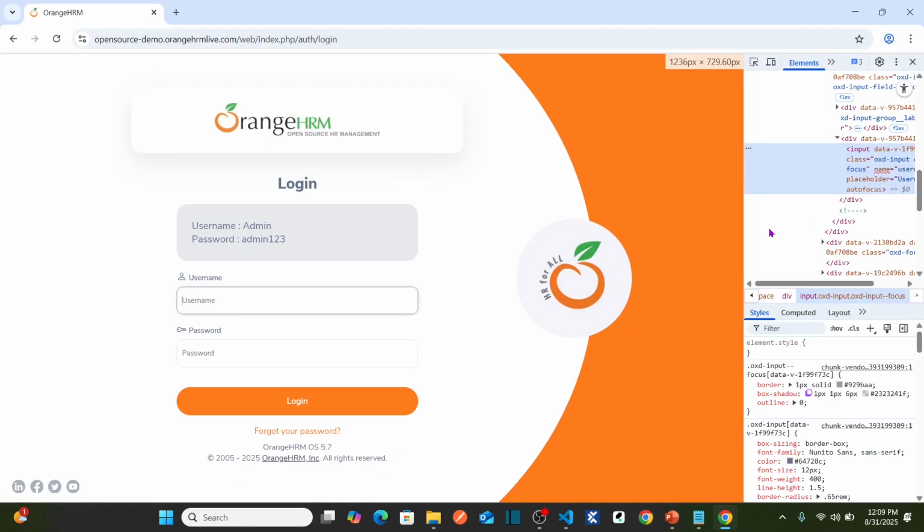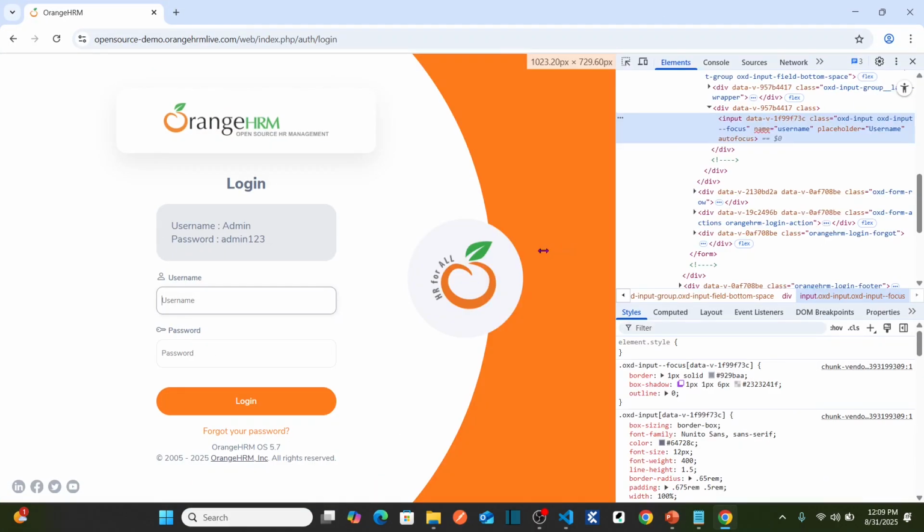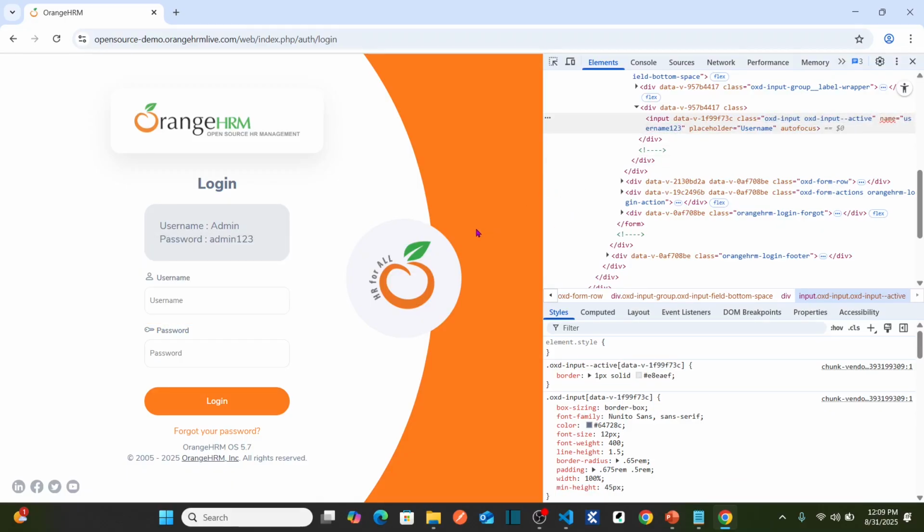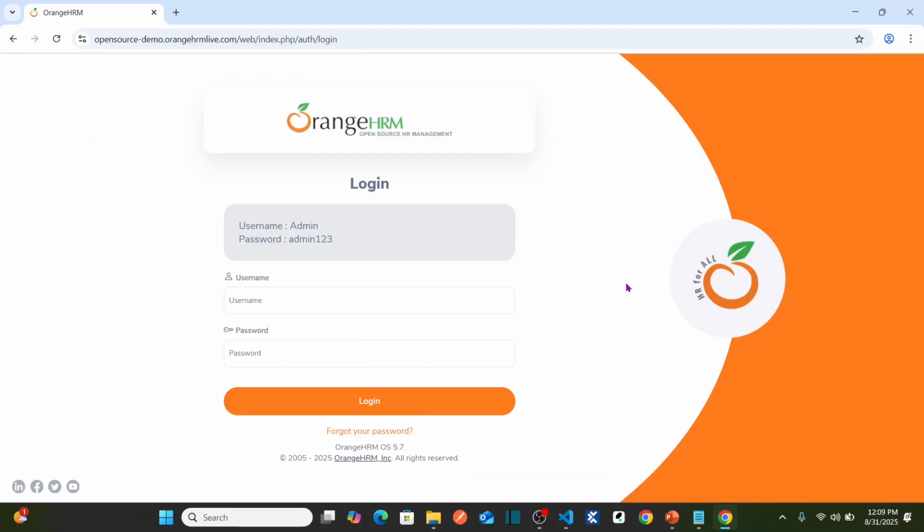Let's expand this and bring it here. I would like to change the name property of username. I'm changing the name property to username123. Okay, and now let's close this.